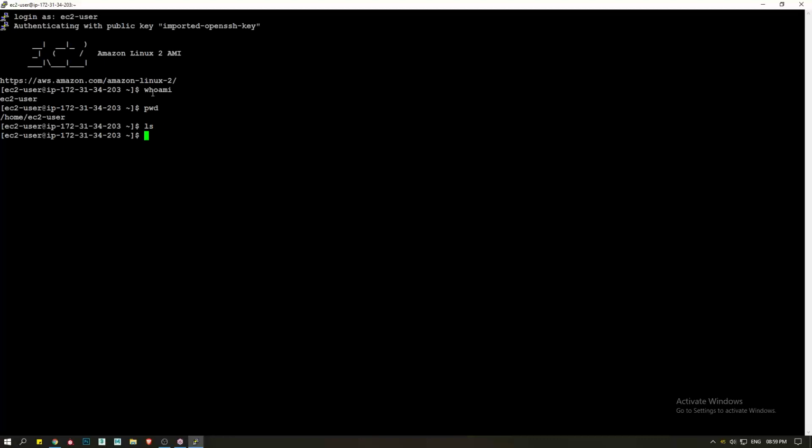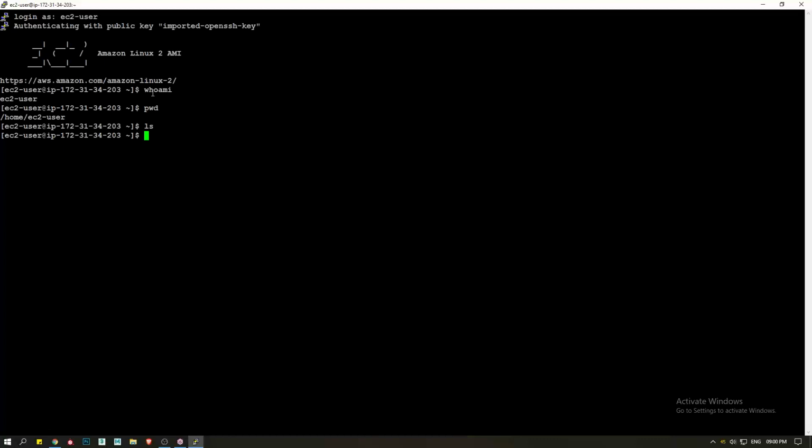Generally in Windows, if I go to D drive directly, I can see the contents of D drive. But here, pwd to check which folder you are in, and ls command to check what is in that folder. Everything is command line only guys, not like Windows. Visually you cannot feel it.